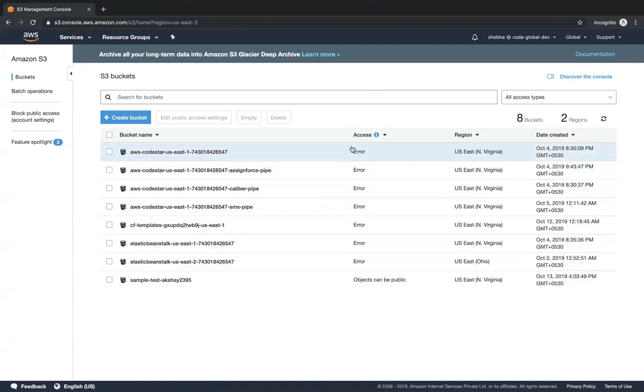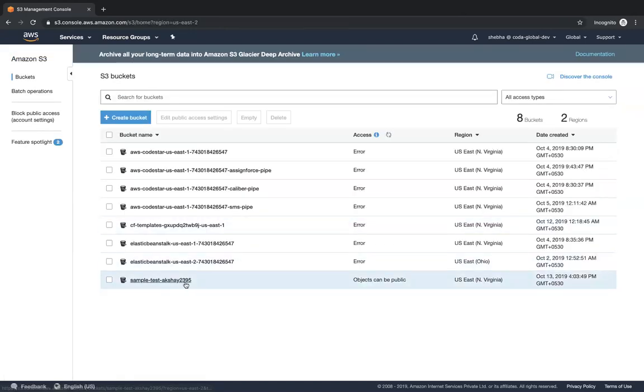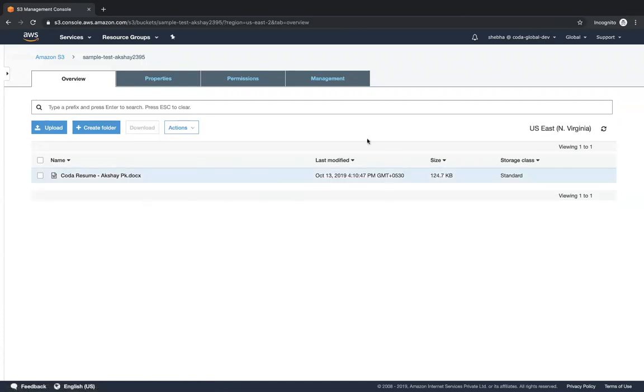But now that we did a customer managed policy on IAM and restricted her access to only that one particular S3 bucket called sample test Akshay 2395, all the other buckets show an error. Even if I click on a bucket that has files within it, you will see access is denied. But if she goes to the bucket she has access to, you can see that she can access this particular S3 bucket. She will be able to access only this S3 bucket right now.